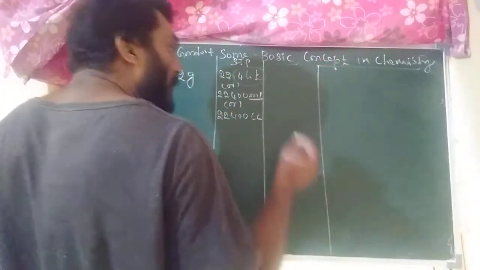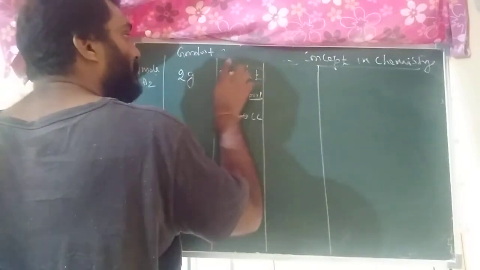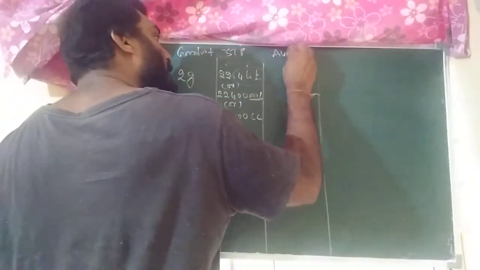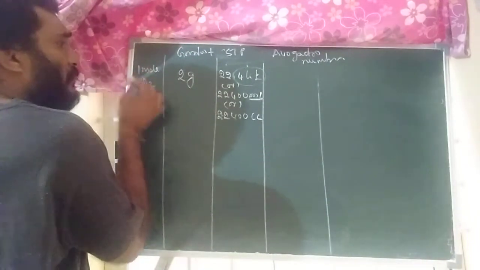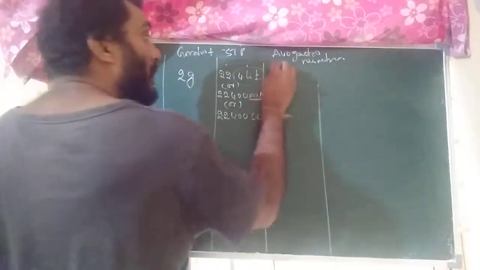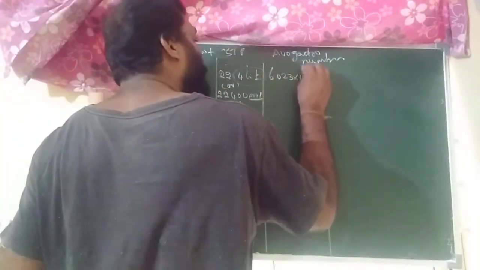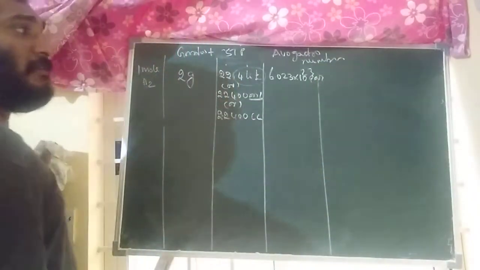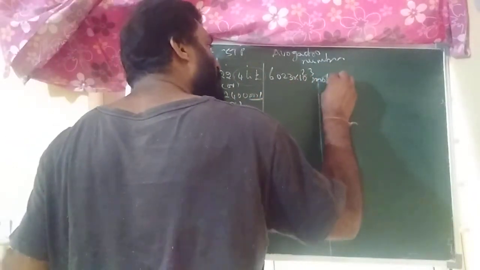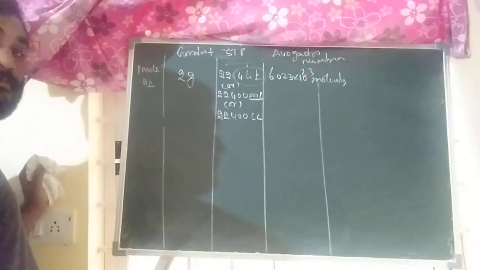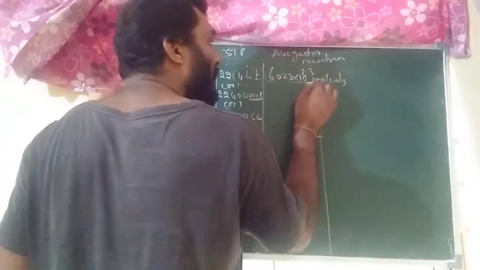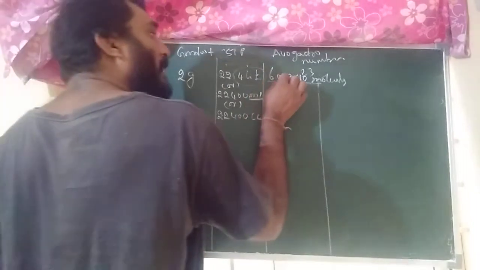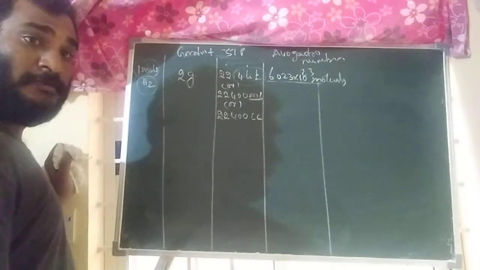Next, the third one is the Avogadro number relation. The previous one was the STP condition relation. Avogadro number relation means 1 mole of hydrogen molecule contains how many particles? 6.023 × 10^23 particles. Otherwise, you can write molecules: 1 mole of hydrogen molecule contains 6.023 × 10^23 molecules.